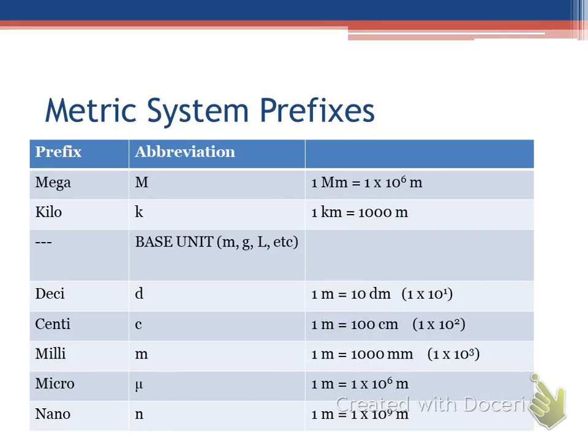It could be grams or liters or seconds or any of those metric units. Does that make sense? Okay, give me just one more second to explain why I put this table the way I did. In this last column, I always gave the larger unit the 1. Since I know a megameter is larger than the base, I'm saying 1 megameter is equal to 1 times 10 to the 6th meters, or 1,000,000 meters.